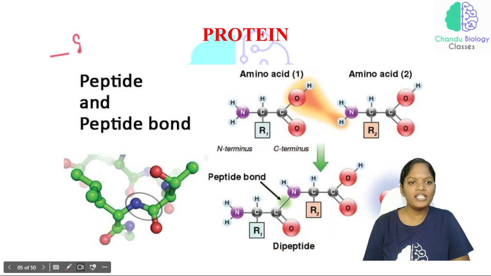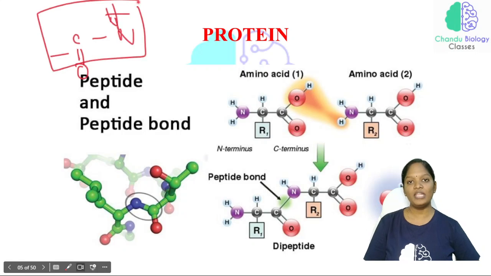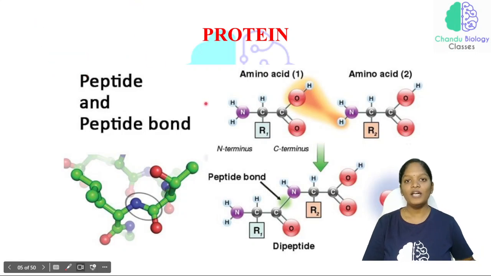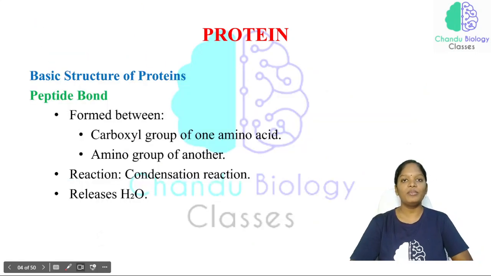And the peptide bond looks like this. So this is what a peptide bond is. This is very important. This bond makes up a protein. So this is how the peptide bond is formed between two amino acids.